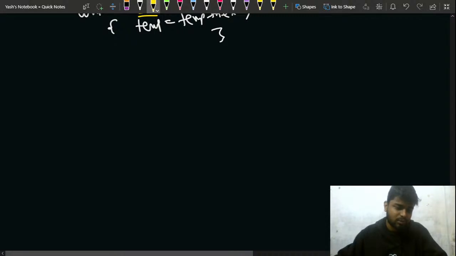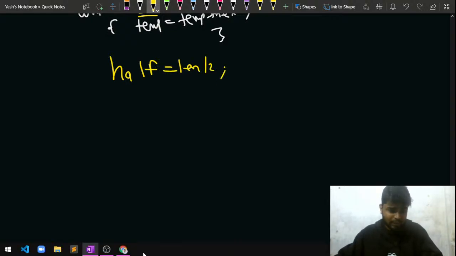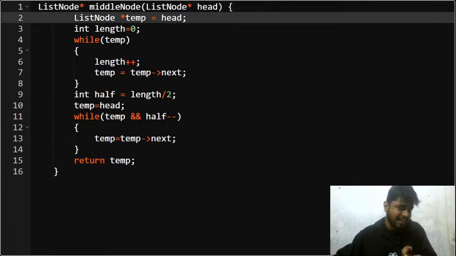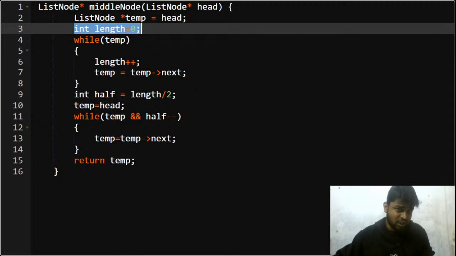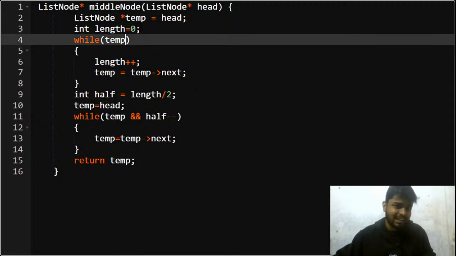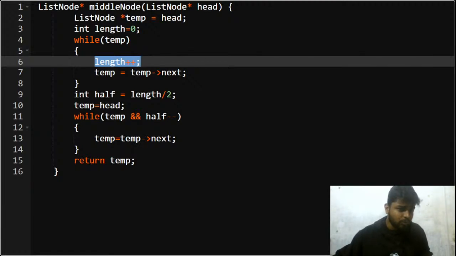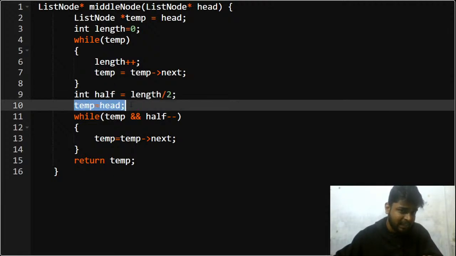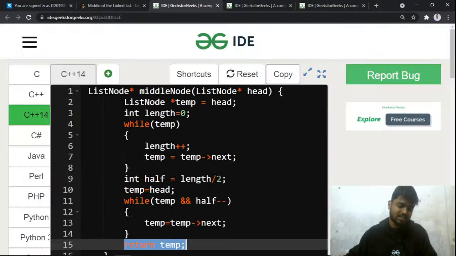Is the first approach clear to everyone? The first approach is finding the length, then half is equal to length divided by 2, and doing it in that way. Let me show you the code part. In this particular approach, I have the linked list, I have the head, then I have the length. I check until my temp is not null, I keep on iterating and updating the length. Once I'm done with that, I check the half length, the midway. After that, I update my temp to head again, and I iterate until I reach the middle node. Once I reach it, my temp will indicate the middle node, so I return the temp, right? Okay, this is what I will do.